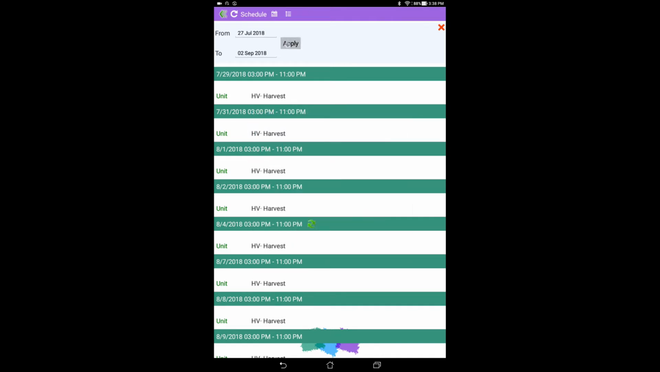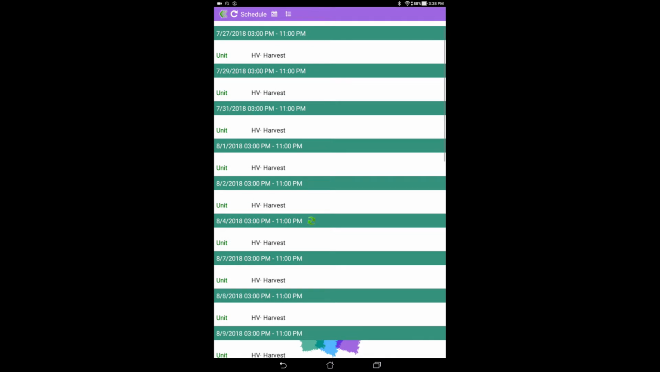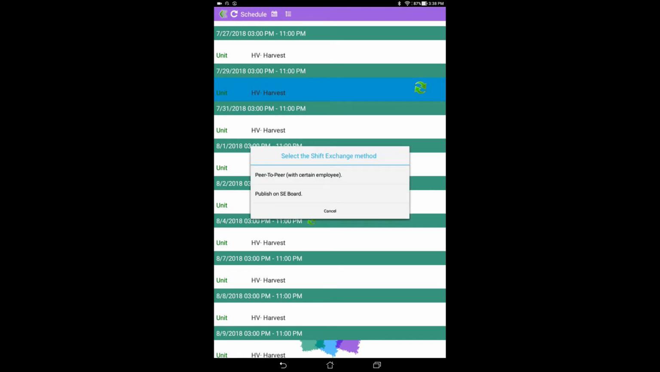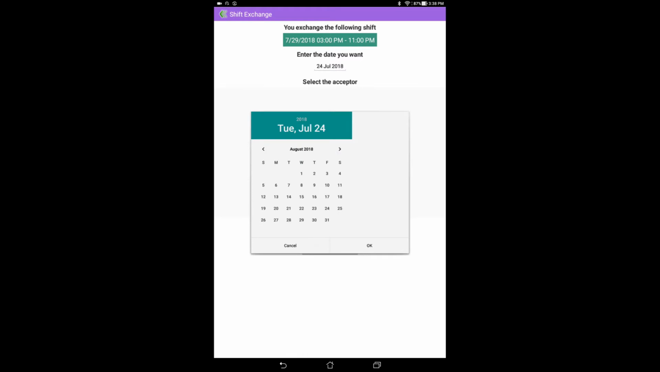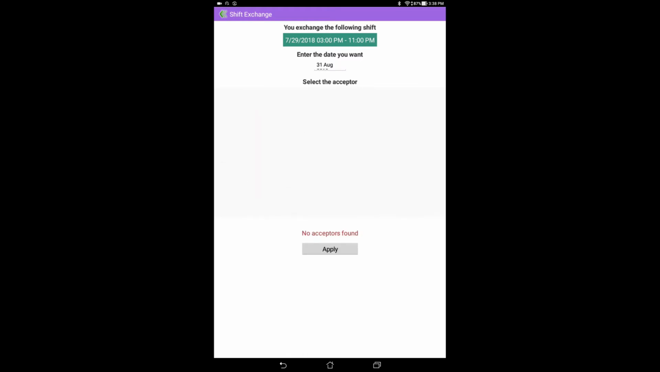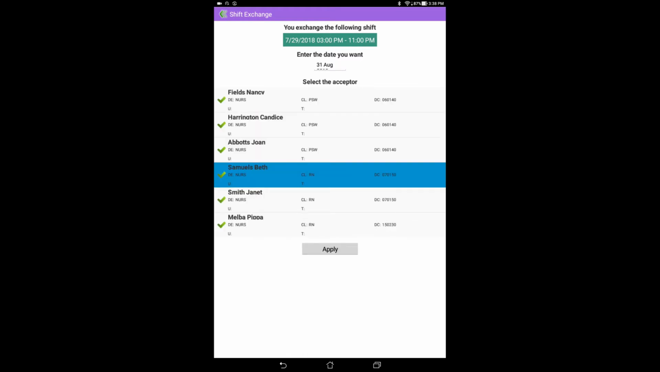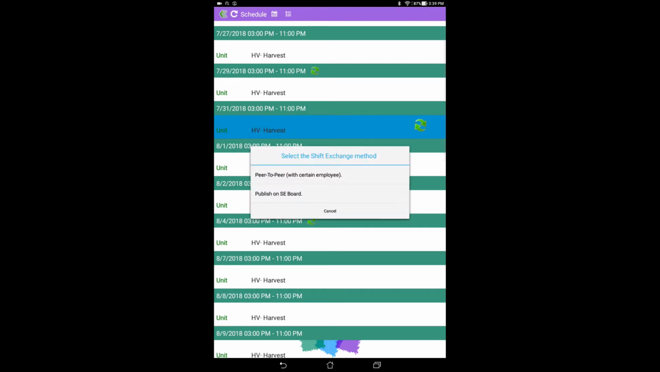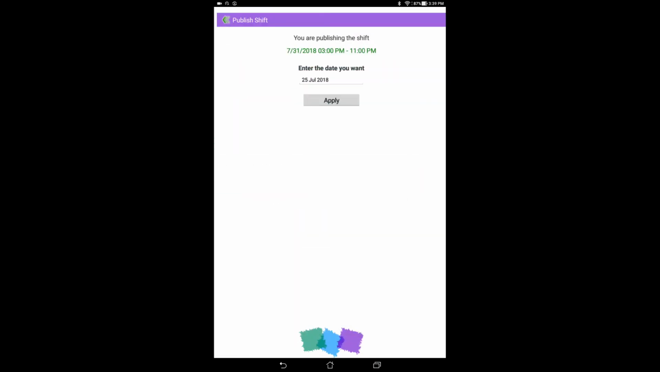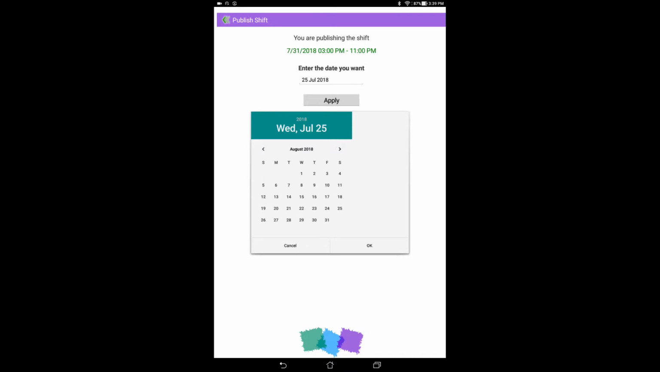This menu can also be used to exchange shifts by clicking on the circular arrows on the side of each day that you're scheduled. Selecting the peer-to-peer option will allow you to exchange shifts with a specific individual. Selecting the SE board option will allow you to post your shift onto the shift exchange board for others to reply to you.